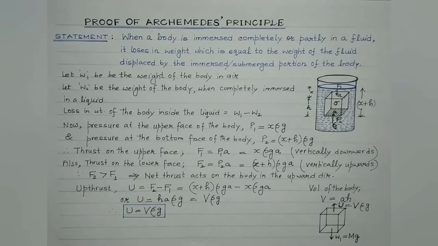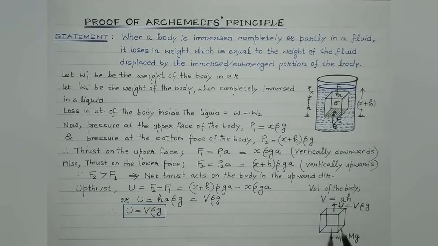Clear, students? So the body is acted upon only by two forces. One is the weight of the body acting vertically downwards, which is W1 equals mg. The other one is upthrust, which is due to the liquid in which it is immersed, and it acts in the vertically upward direction.